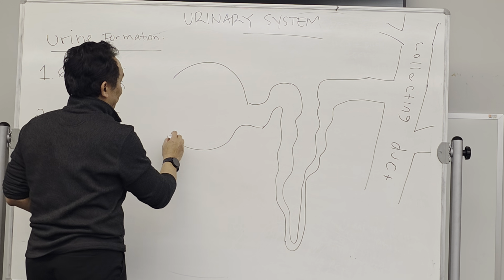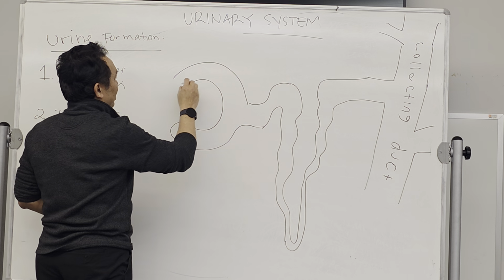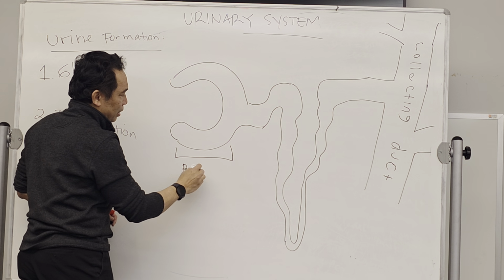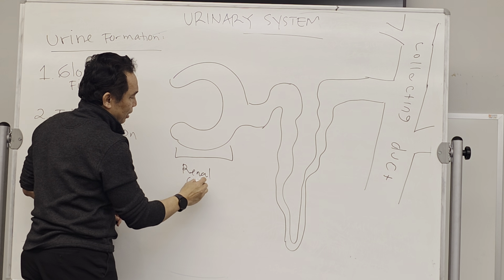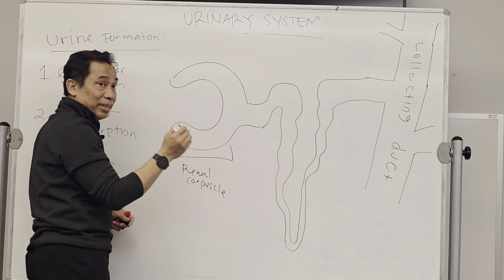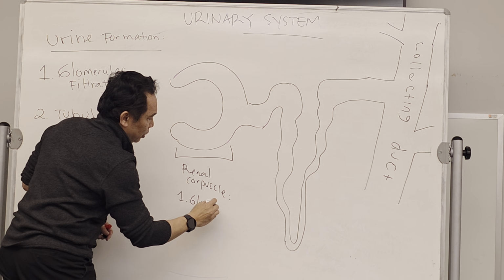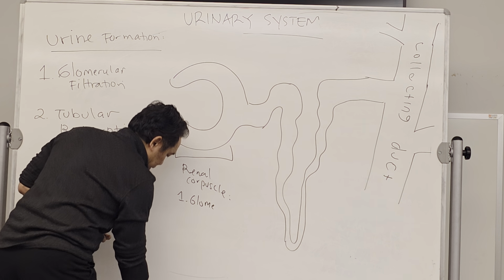Over here, we have this part over here. Again, it's called the renal corpuscle. That consists of glomerulus. I'm going to use the red color for the glomerulus.